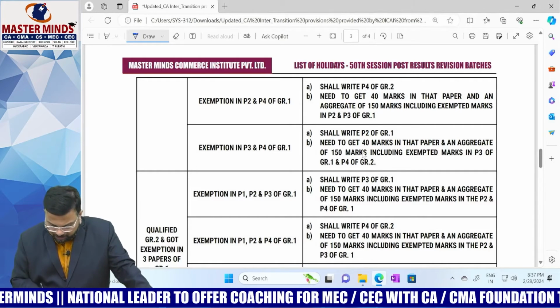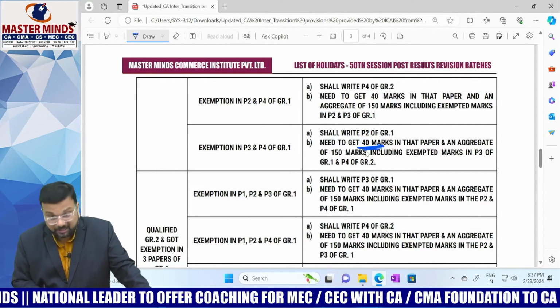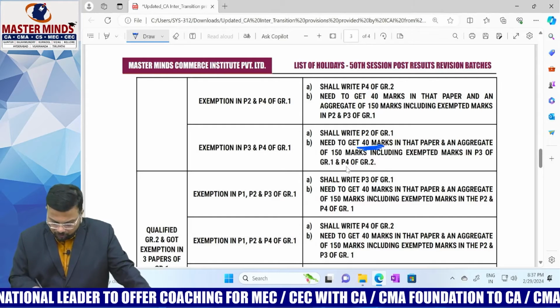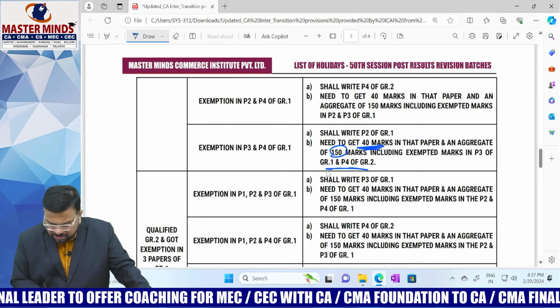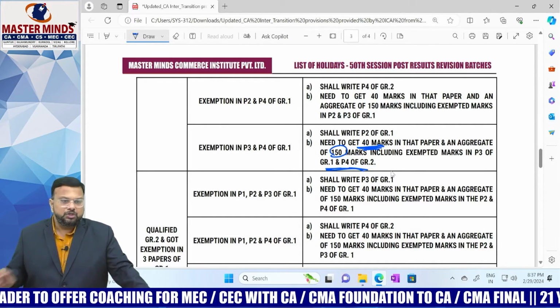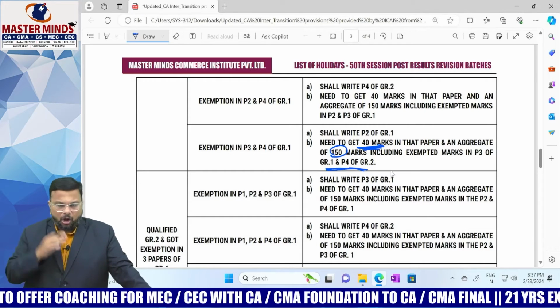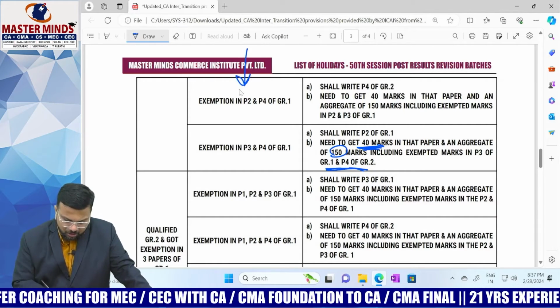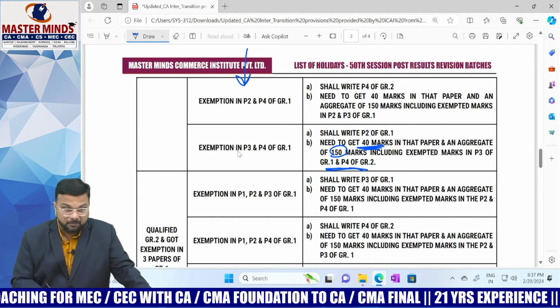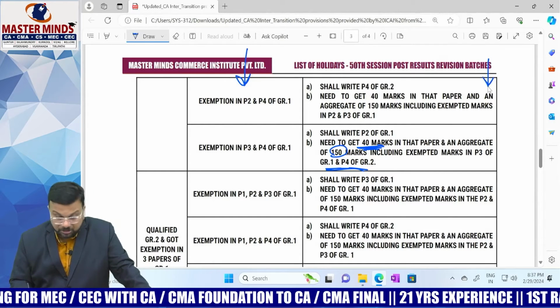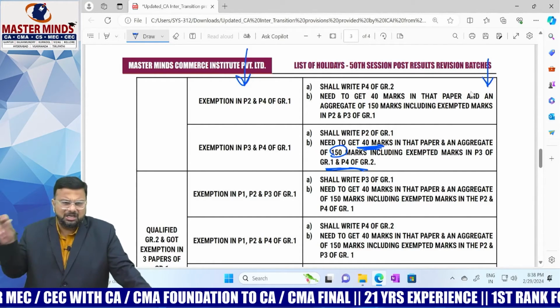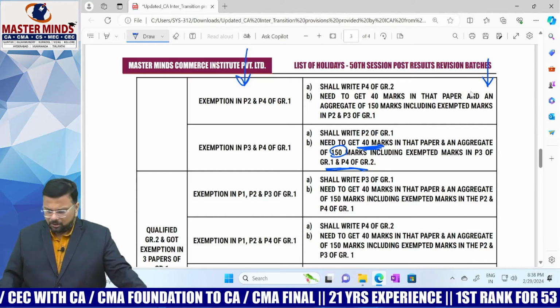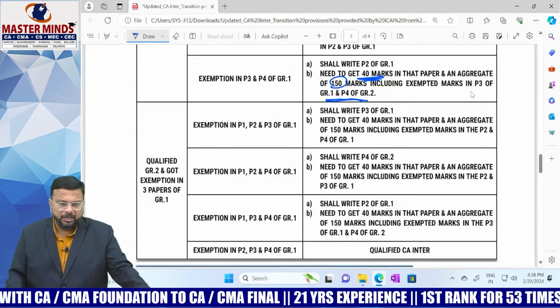So these are some of the tricky points here. You should pass, and moreover you should get the aggregate, and different combinations are given. So you have to choose the appropriate combination. The only thing is that whatever paper numbers you are mentioning on one side are under old scheme, and whatever paper numbers you are mentioning here are under new scheme. So you choose the relevant combination. That's it. Not all combinations are applicable to you, right?